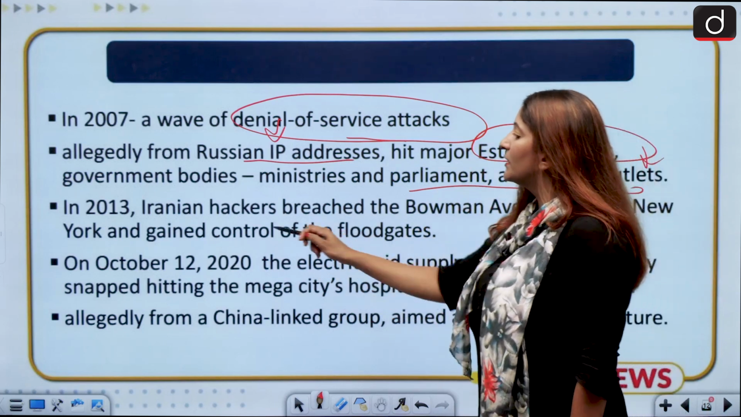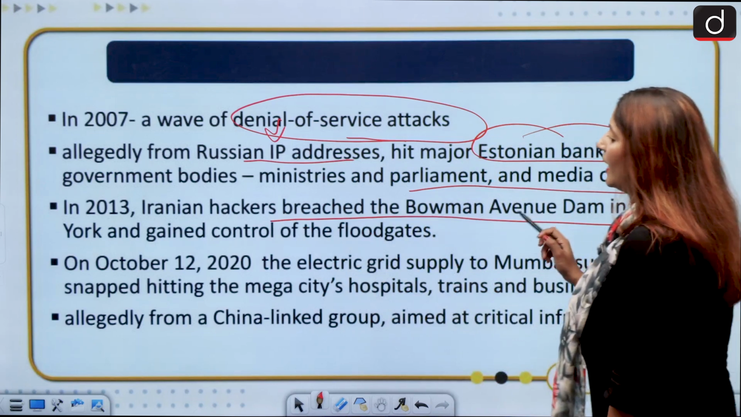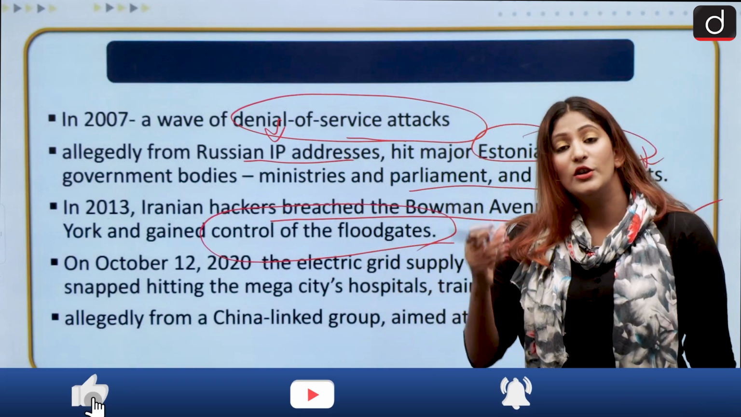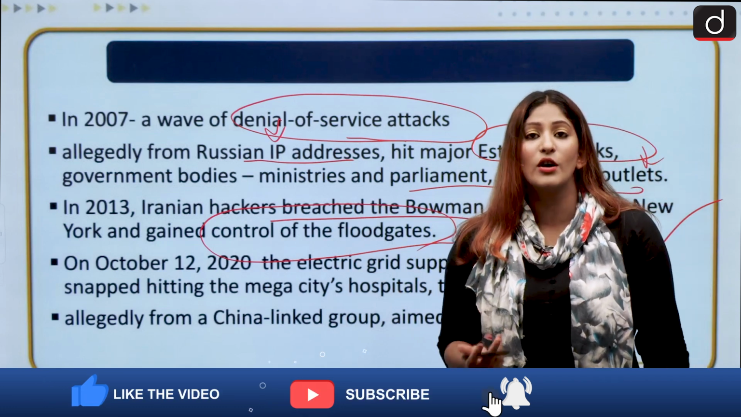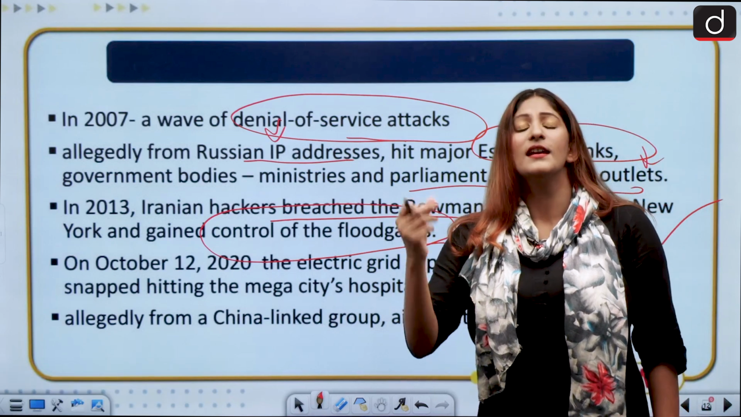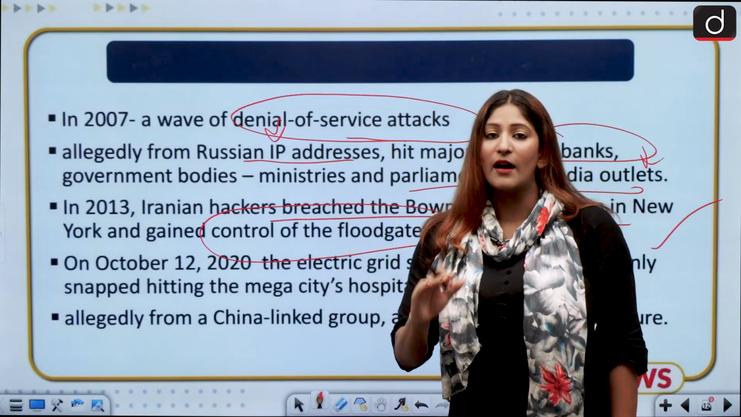Now in 2013, Iranian hackers breached the Bowman Avenue Dam in New York and gained control of the floodgate. Even our nuclear arsenal is not very safe if we do not have proper digital deterrence. Any enemy can get a hold of our nuclear armaments and it can wreak havoc for India.